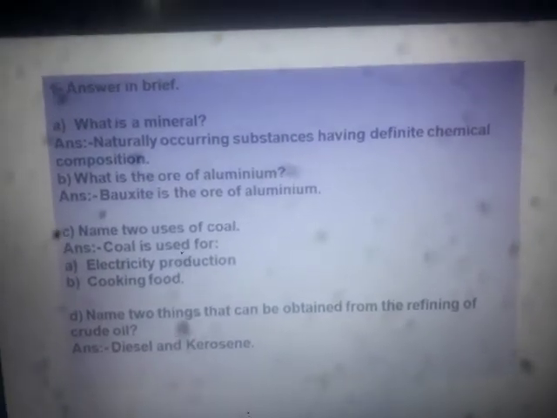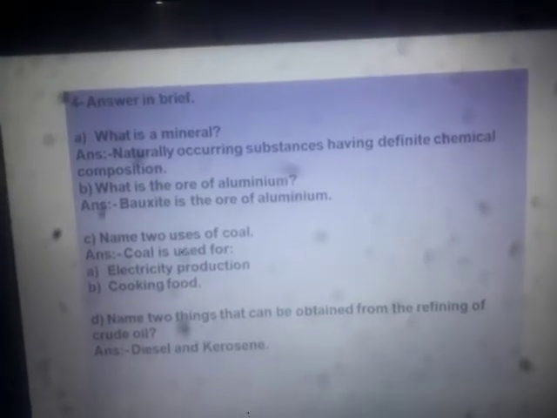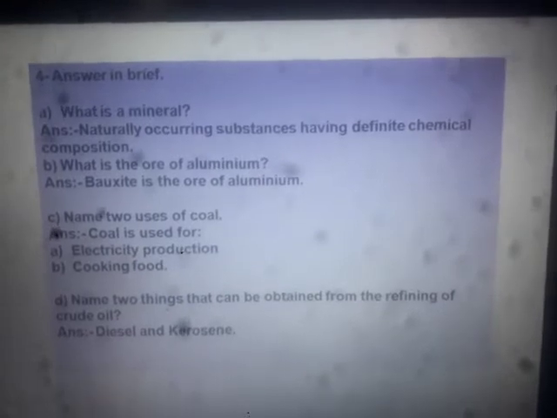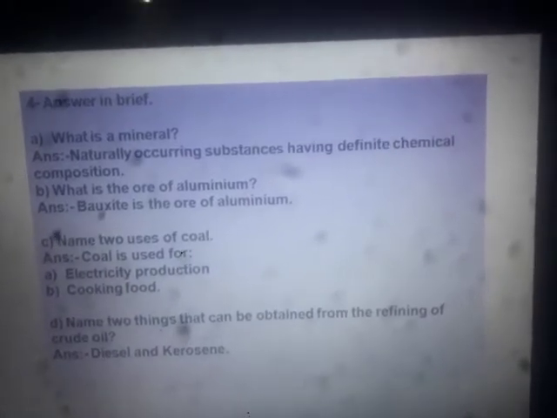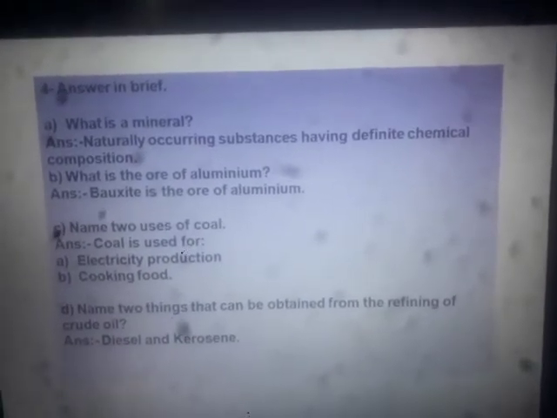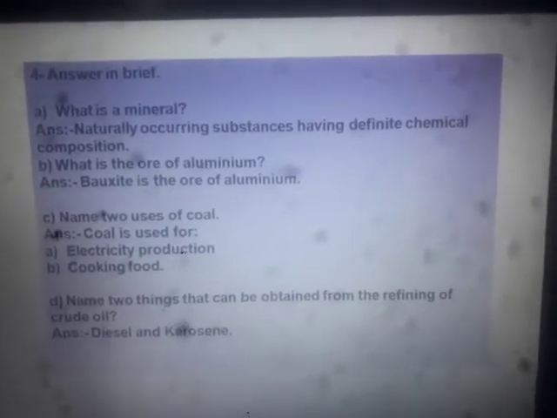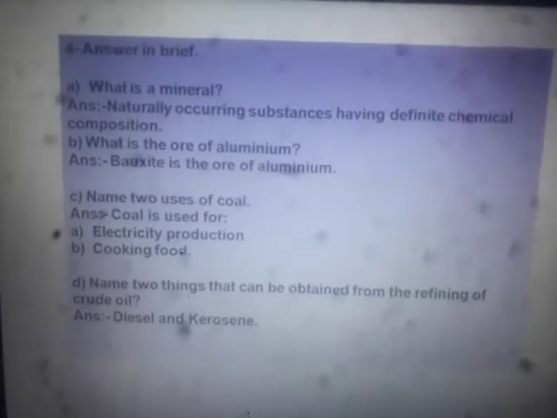Crude oil is raw petroleum. When it is refined, we get things in the form of petrol, diesel, kerosene, and so on. So these are the things to be remembered. Not much to remember, but these are vital things.